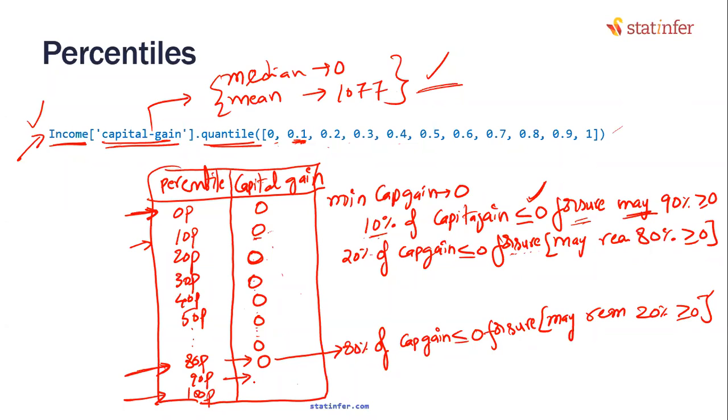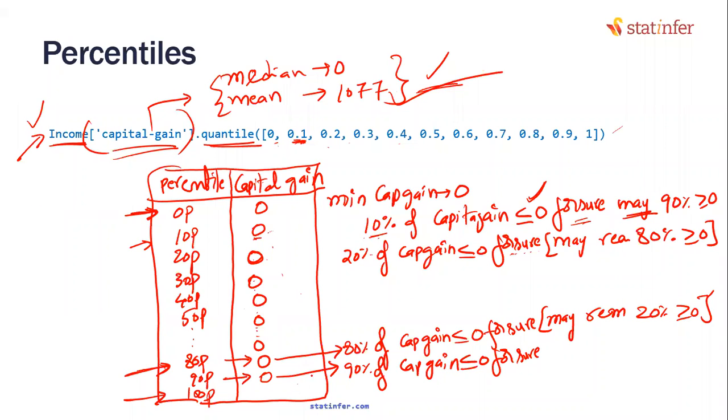Now the last one. The 90th percentile value, how much? 0. Damn, this is also 0. Look at this, all of you: 90% of the capital gain is less than or equal to 0 for sure. What the hell? We never thought that 90% of the data points for capital gain were zeros, and the mean is 1077. We never thought that capital gain was such a variable. 90% of the capital gain is less than or equal to 0 for sure.